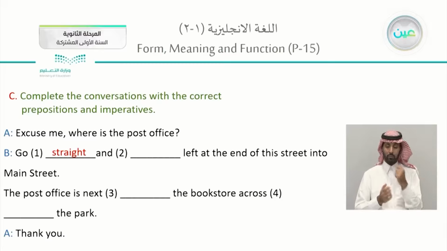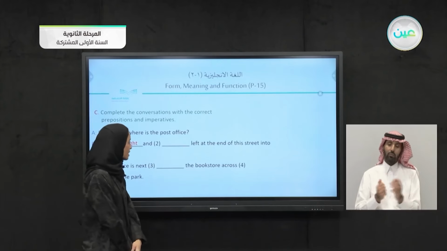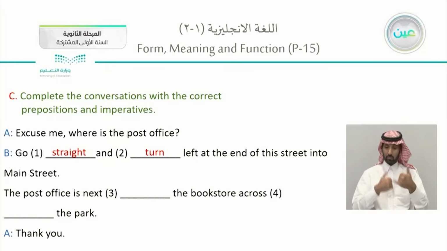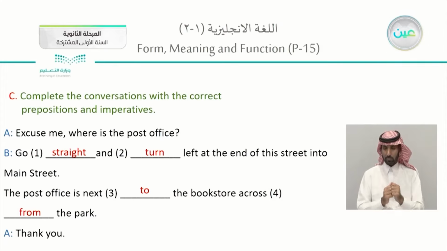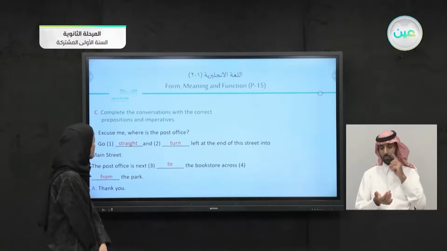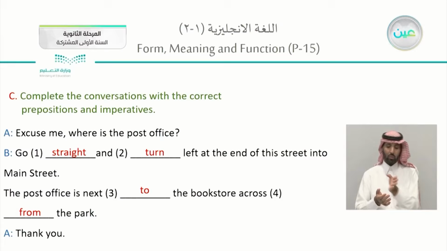When you are going straight, then you will take or turn left at the end of this street into Main Street. Then the post office is next to the bookstore. Next, so it is actually next to the bookstore, across the bank. It's actually across from the bank. We have used here the prepositions from, to, and the imperative, which is turn left.